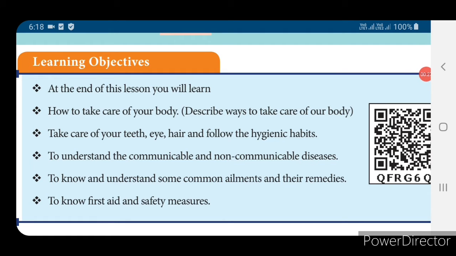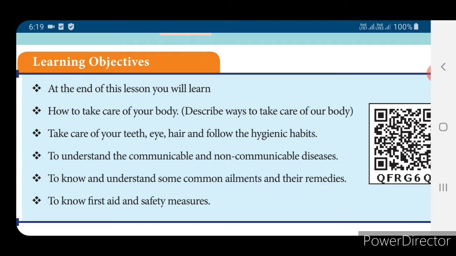Now first we will see what the learning objectives are. After completing this lesson, we will learn how to take care of our body, teeth, eyes, and hair, and follow hygienic habits.